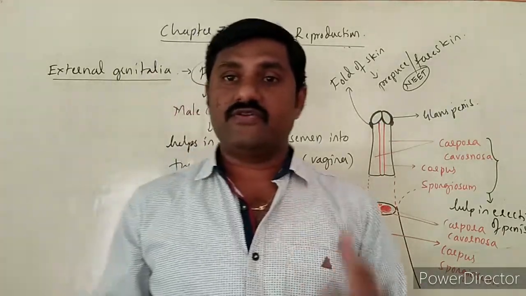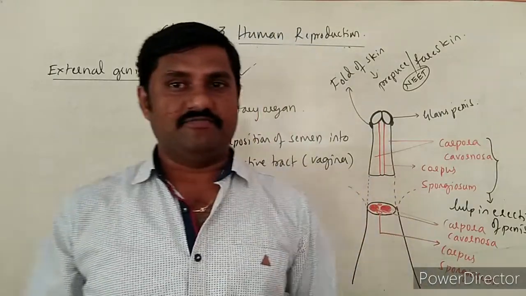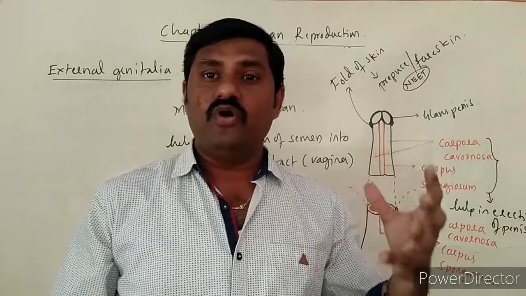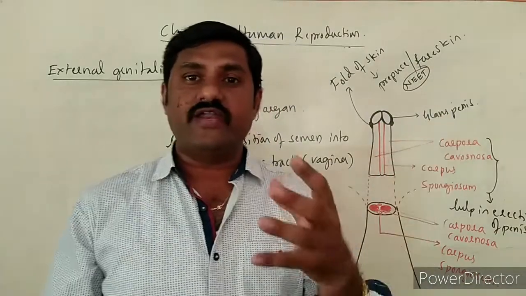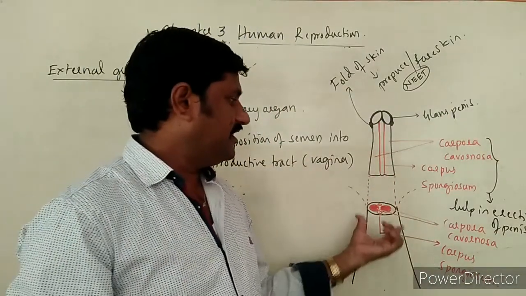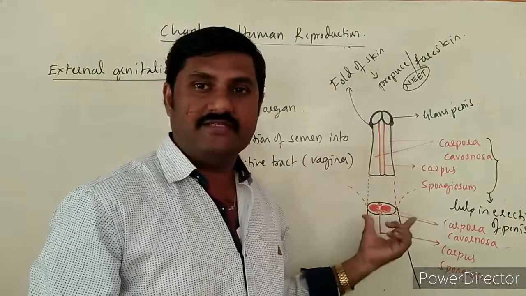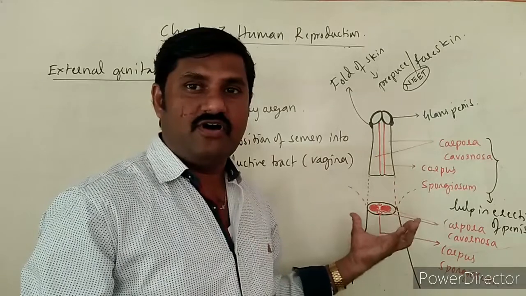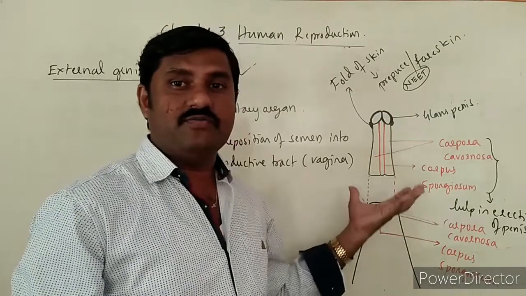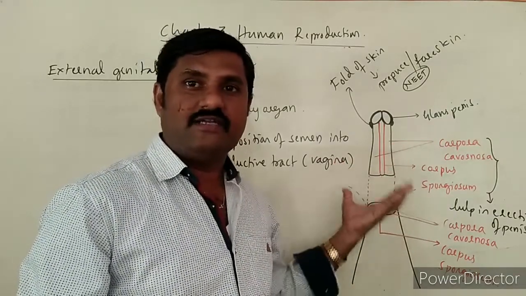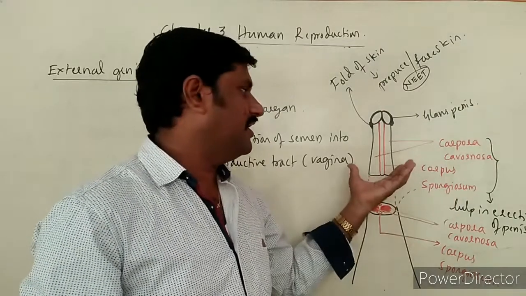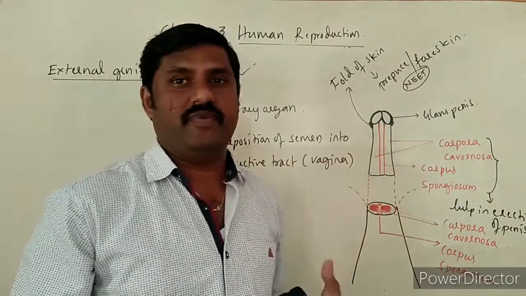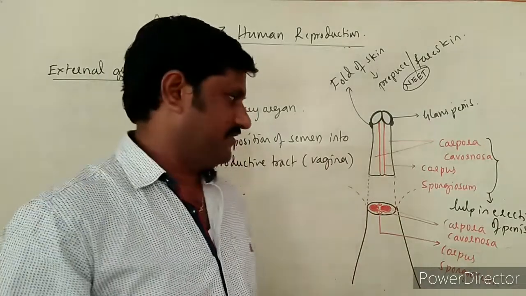Whenever sexual arousal occurs in males, more blood is provided inside the vessels of the penis. Due to the force of the blood passing through the vessels, that is arteries as well as veins, the penis erects, which helps in copulation, right?